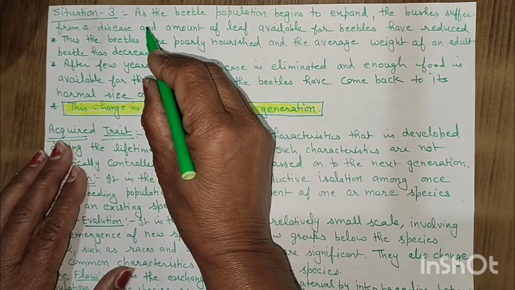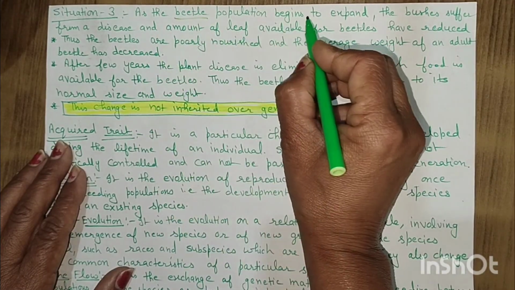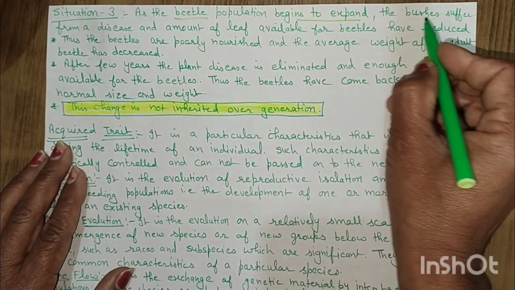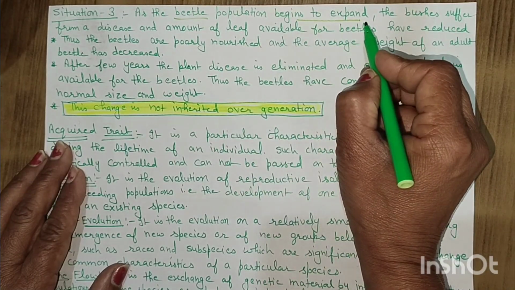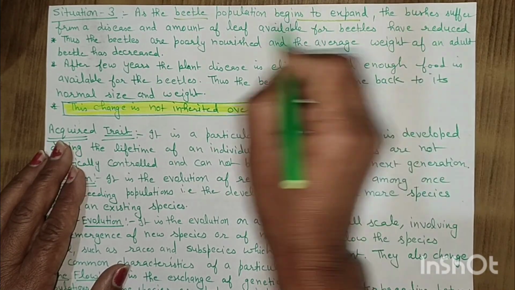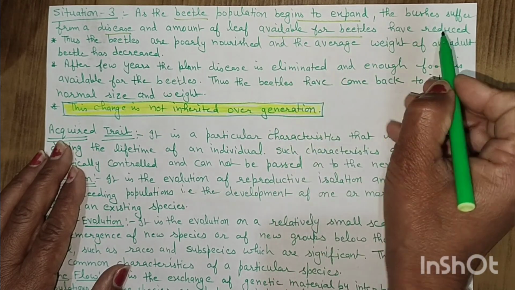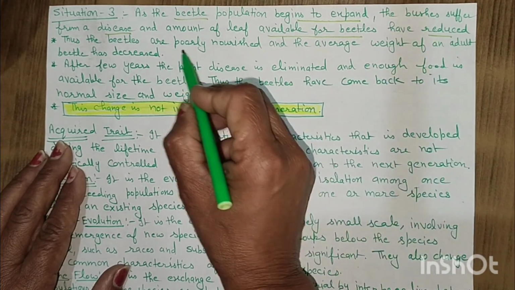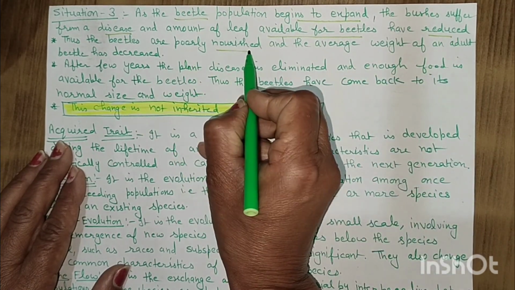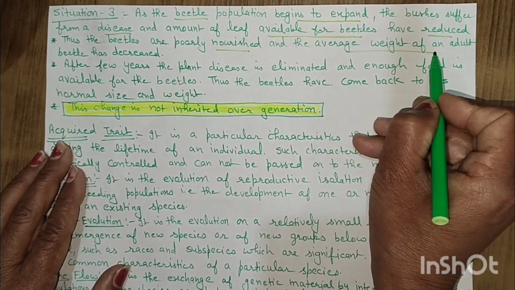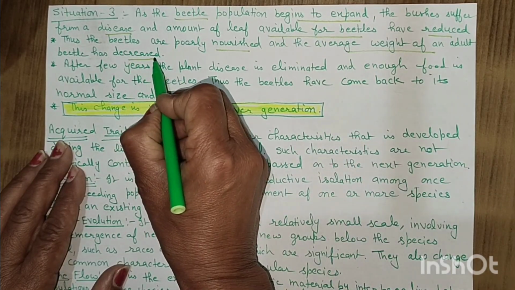In the third situation, as the beetle population begins to expand, the bushes suffer from a disease and the amount of leaf available for the beetles is reduced. Thus, beetles are poorly nourished and the average weight of an adult beetle has decreased.